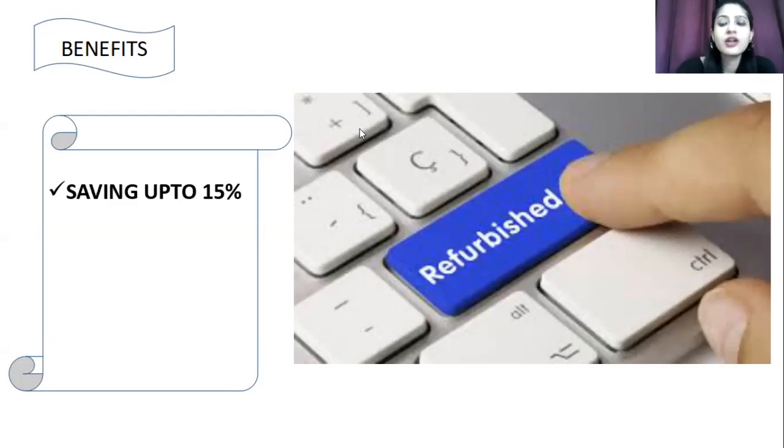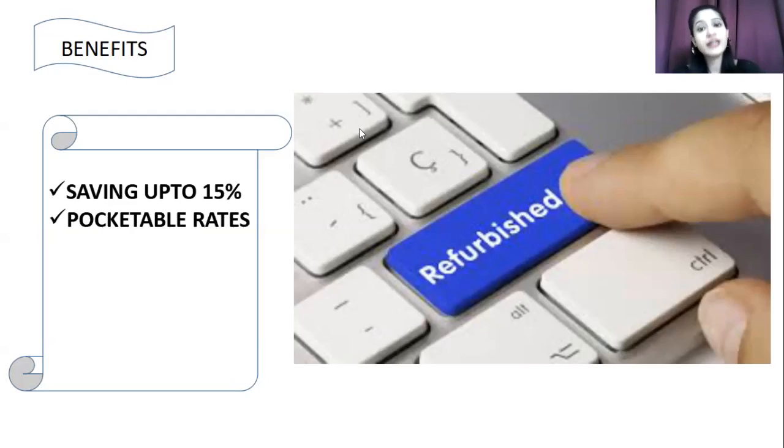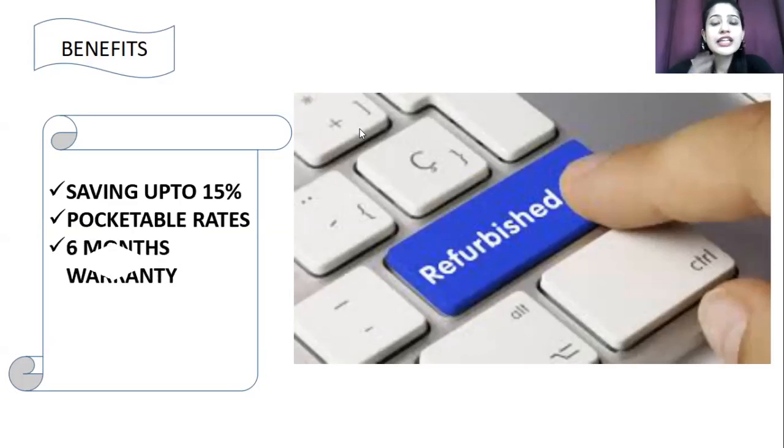How? Because brand new products are slightly expensive, whereas these products are at pocketable rates. You also get a 6 months warranty period.